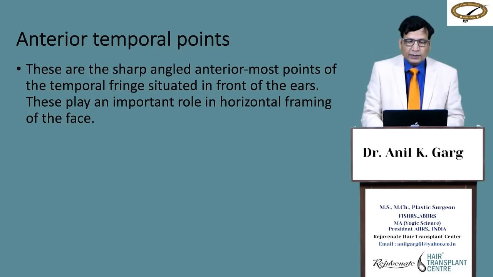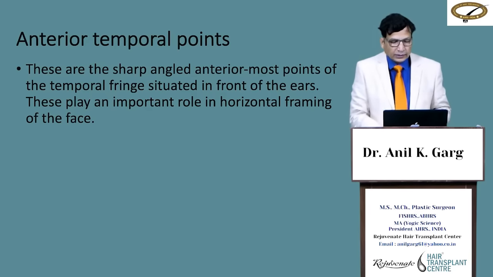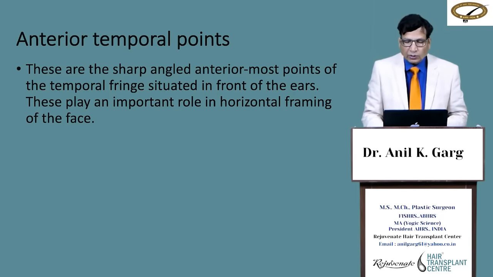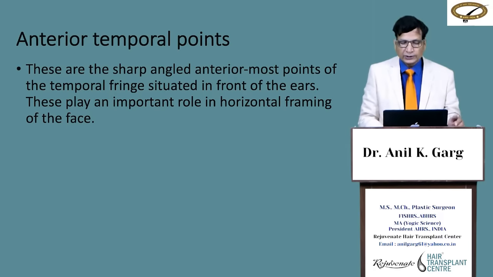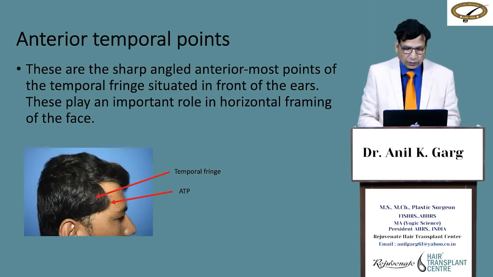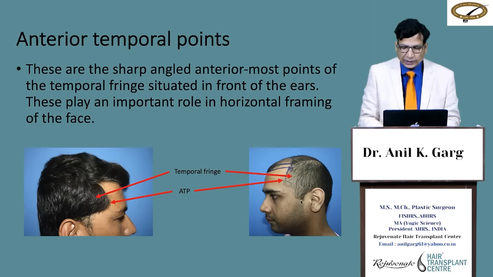Then the anterior temporal point, these are the sharp edges, sharp angled anteriormost point of the temporal fringe situated in front of the ear, means temporal point. These play an important role in horizontal framing of the face. This is what it is here. The anterior temporal point or temporal peak point, this is temporal fringe and this is the border. That's how we make it.